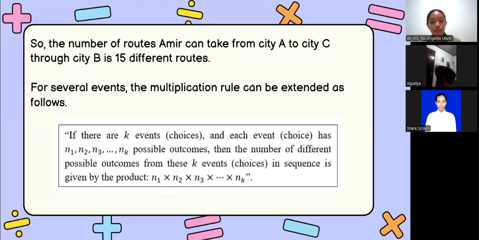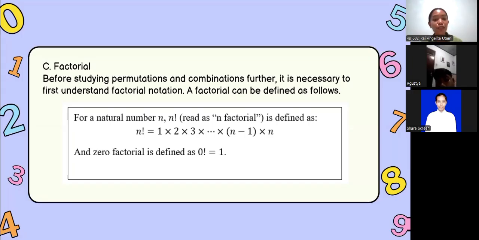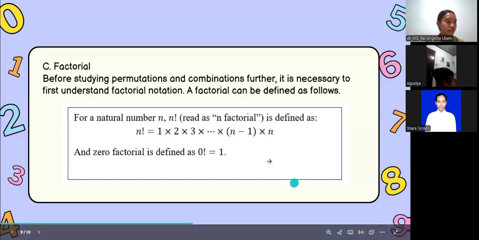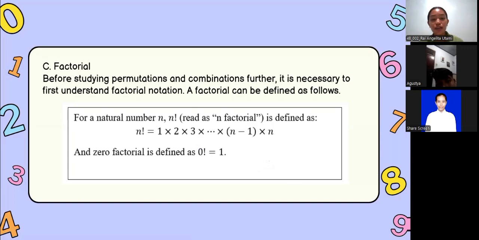Perfect. You got the concept. And there is one special rule you must remember. Zero factorial is defined as this: 0! equals 1. That's interesting.